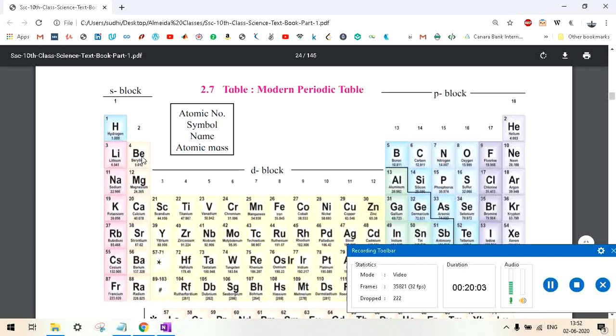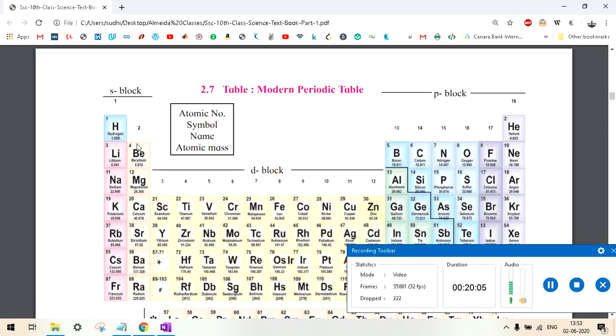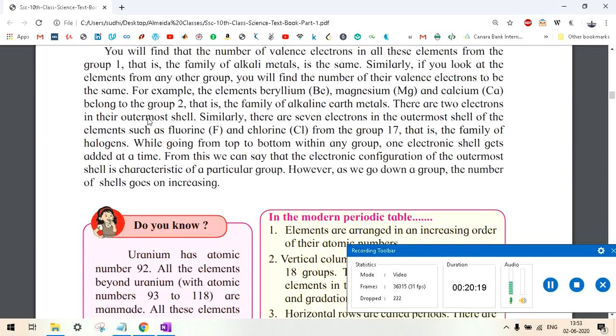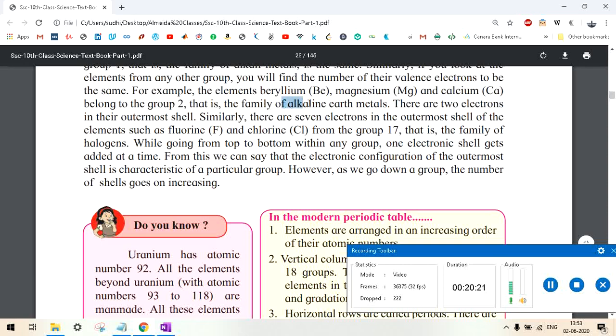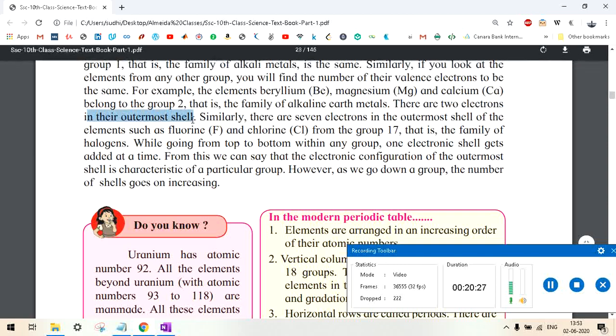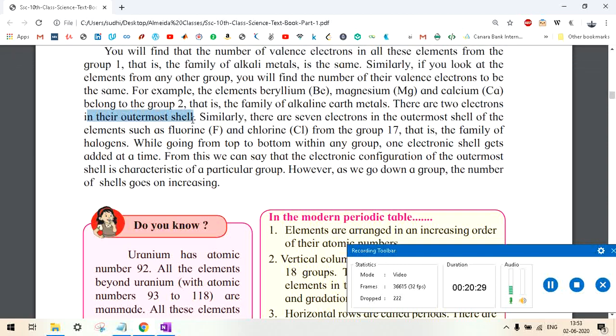Let's not go into the number, it will confuse you, but beryllium, magnesium and calcium have the same valence electrons, and group 2 is also known as alkaline earth metals. Now there are 2 electrons in their outermost shell. So the author is saying that in group 2 there are 2 electrons in their outermost shell.